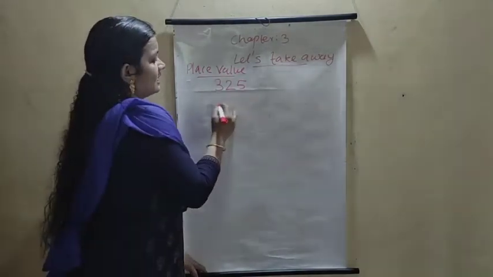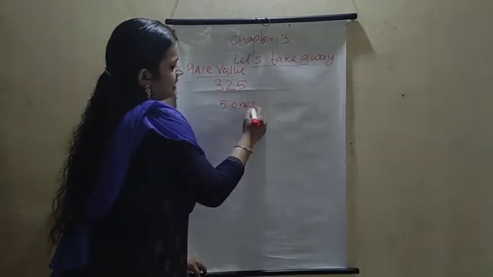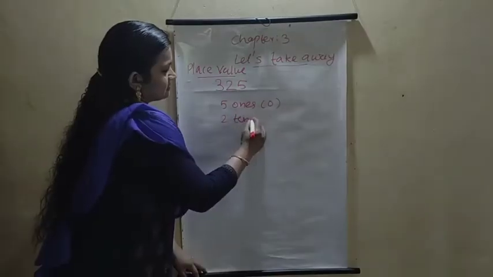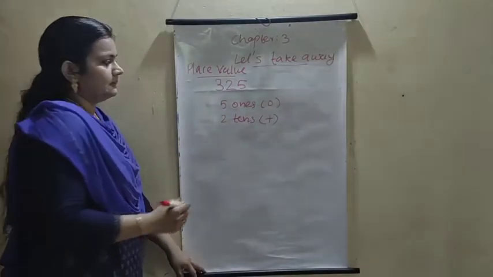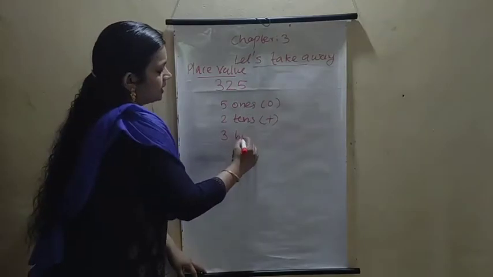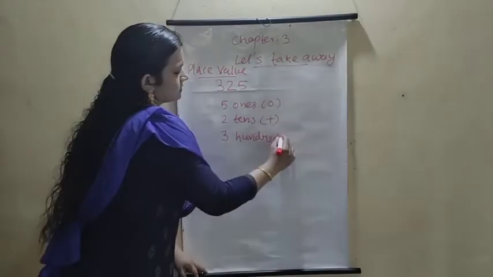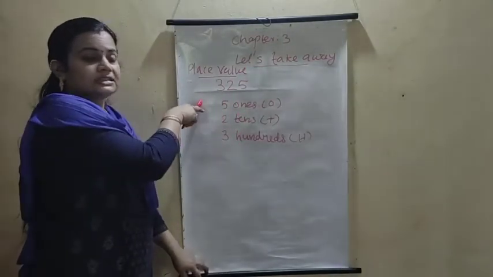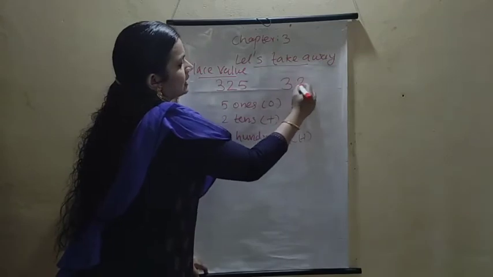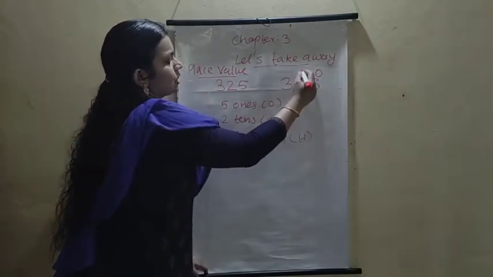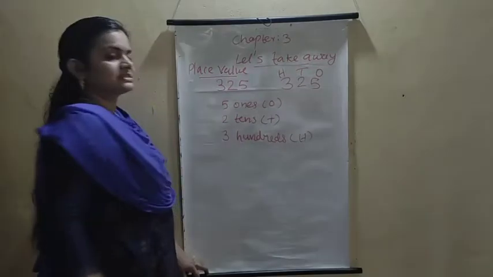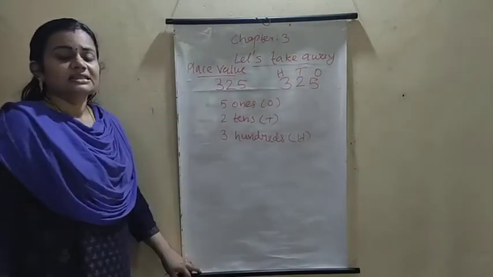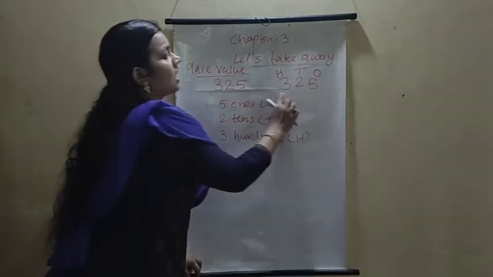See, then what are 5 ones? We already studied ones. Short form is O. 2 tens. Short form is T. 3 hundreds. Short form is H. This is the place value of the 3-digit number 325. 5 ones, 2 tens, 3 hundreds. Understand? 5 ones, 2 tens, 3 hundreds. This is the place value of the 3-digit number.